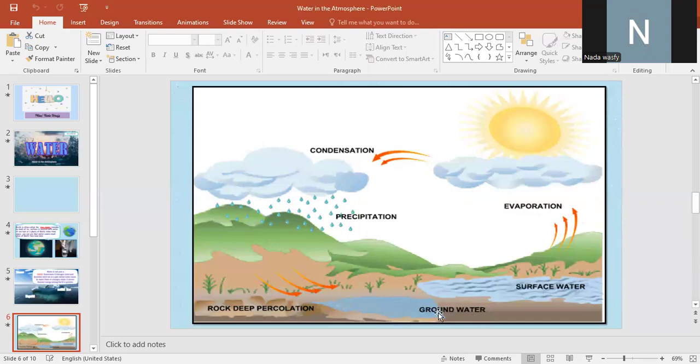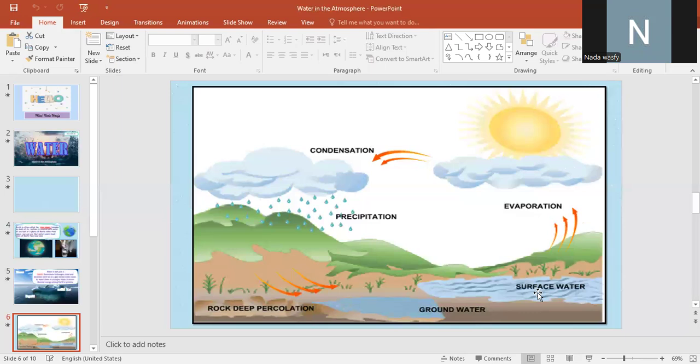So the water changes from one state into another by using what? By using the sun. Why? Because of the sun, the water gains thermal energy or loses this energy, so the water changes from one state to another.